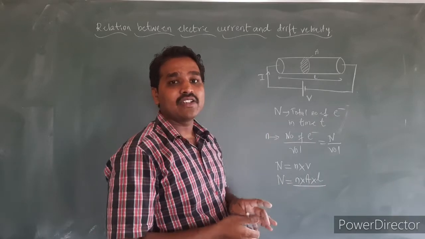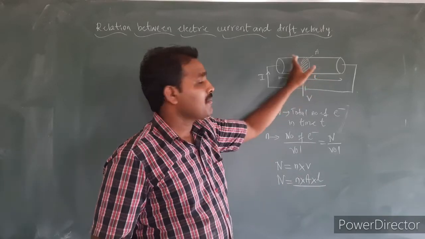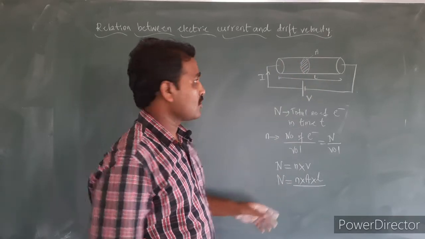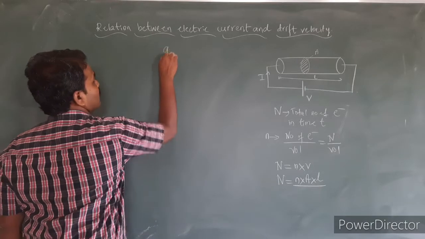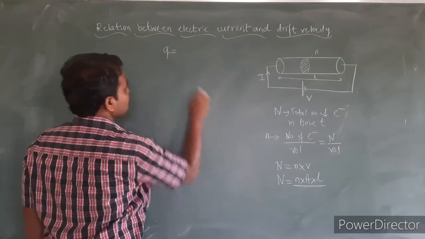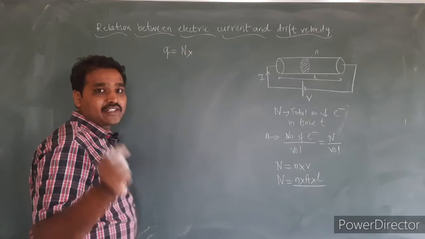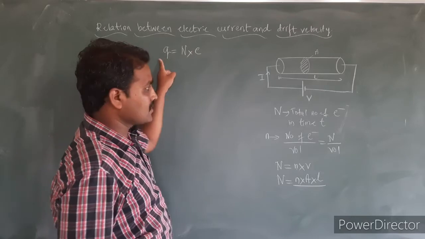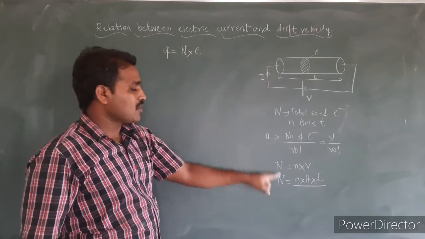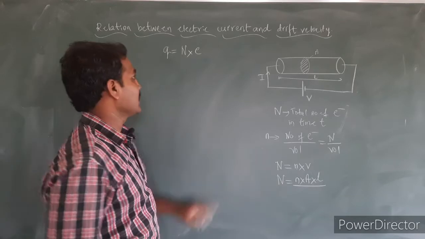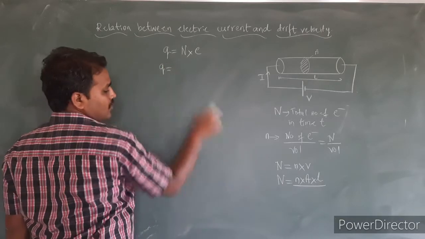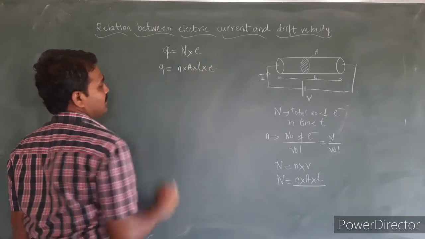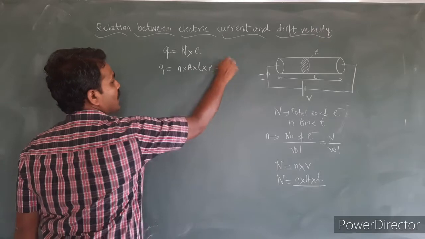Okay, and the magnitude of the charge passing through this cross-sectional area because of these many electrons is given by Q is equal to what? The total number of electrons, that is capital N, and the magnitude of charge of one electron is nothing but E. So this is the total charge passing through this cross-sectional area because of the flow of N electrons. So I can write Q is equal to small n into A into L into E. Let this be equation number 1.